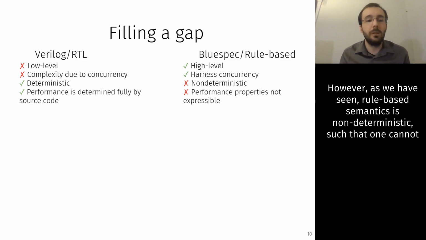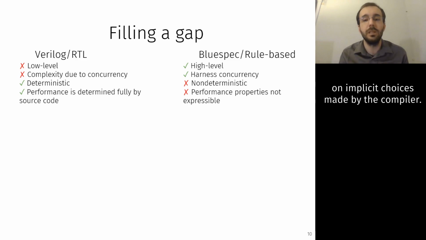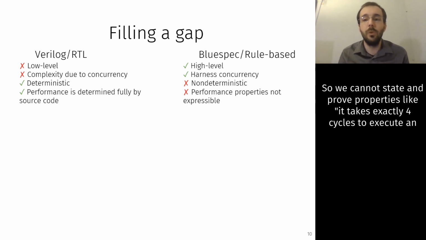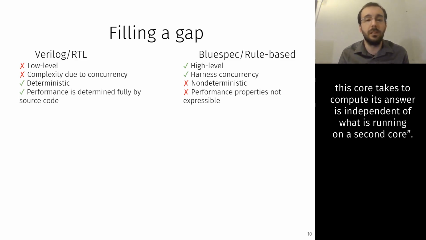However, as we have seen, rule-based semantics is non-deterministic, such that one cannot even state performance properties. Indeed, the exact cycle-accurate behavior depends on implicit choices made by the compiler. So we can neither state nor prove a property like "it takes exactly 4 cycles to execute an add instruction." Neither can we study timing side channels, such as: the number of cycles that this core takes to compute its answer is independent of what is running on a second core.